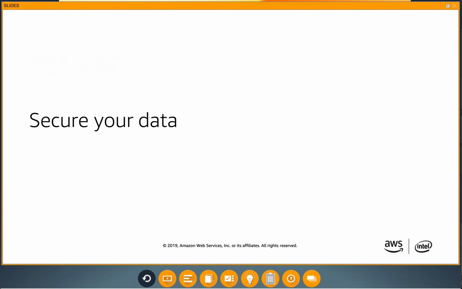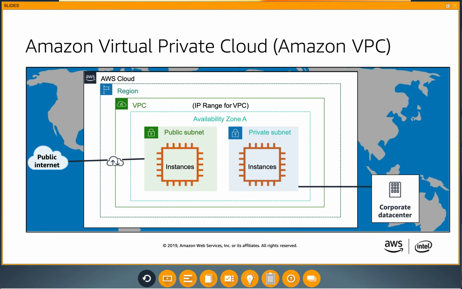Secure your data. Amazon Virtual Private Cloud, or Amazon VPC, lets you provision a logically isolated section of the AWS Cloud where you can launch AWS resources in a virtual network that you define. You have complete control over your virtual networking environment, including selection of your own IP address ranges, creation of subnets, and configuration of route tables and network gateways. Amazon VPC is a service that allows us to create virtual networks, which we also call VPCs. By default, a newly created VPC is completely isolated from the world, and you get complete control over the IP address ranges, subnet, and configuration of route tables and network gateways.